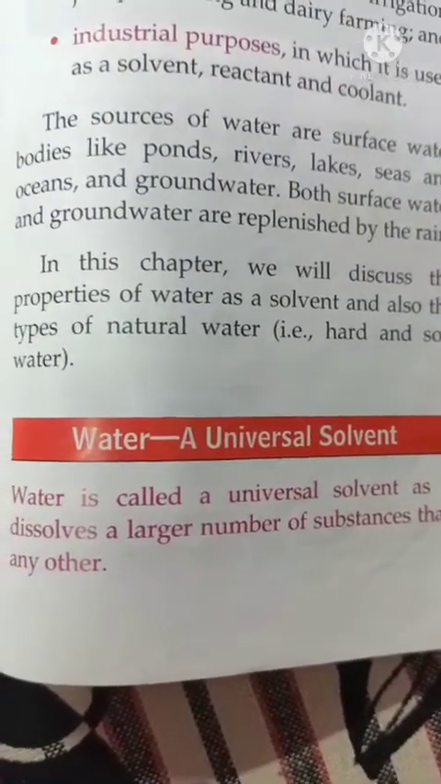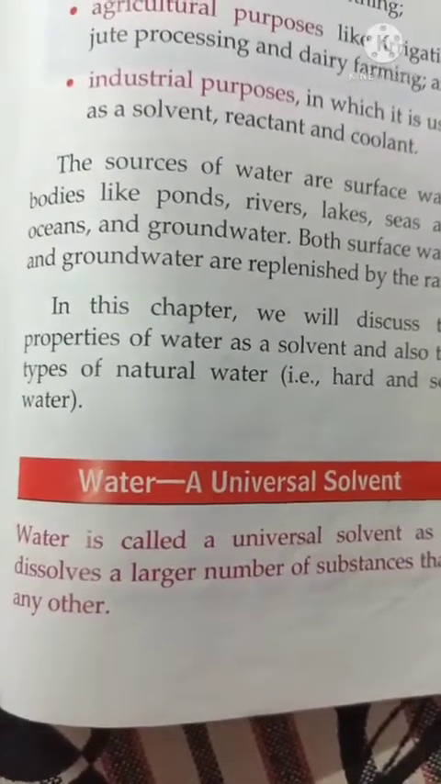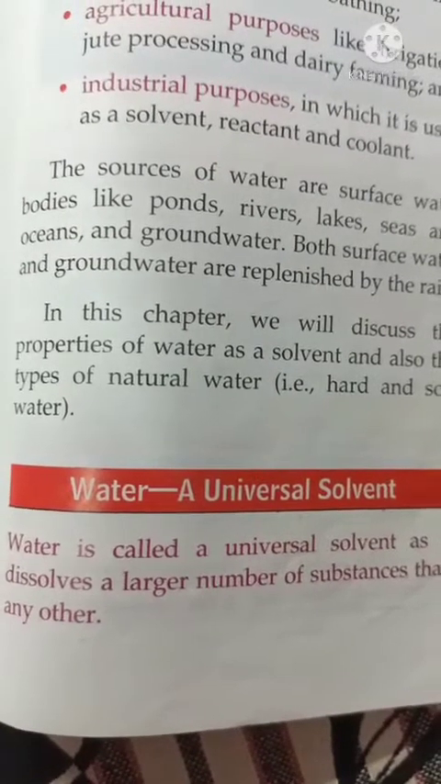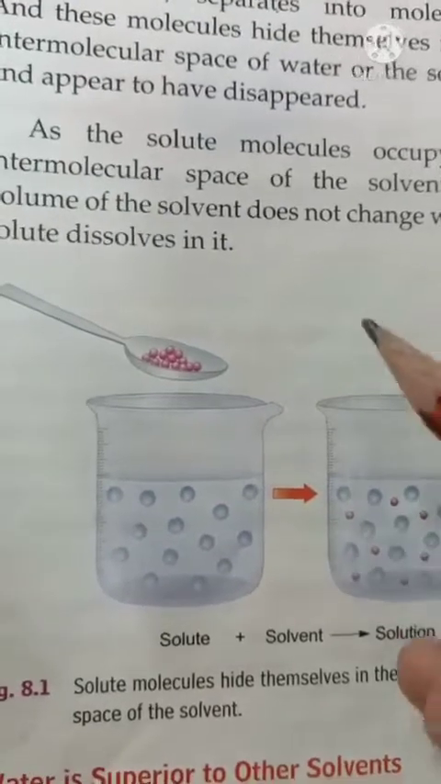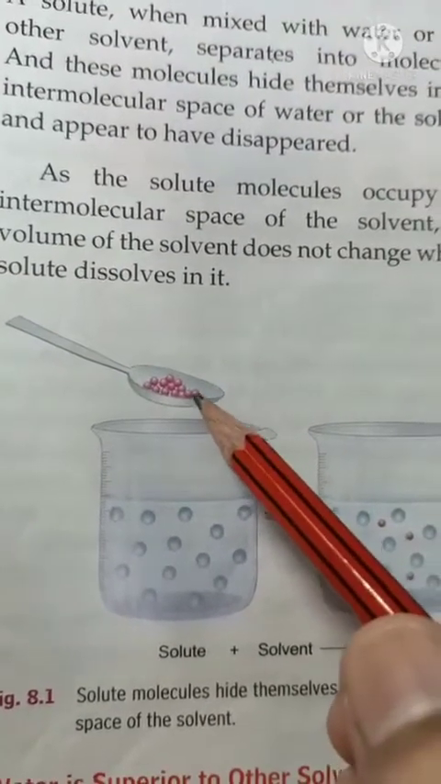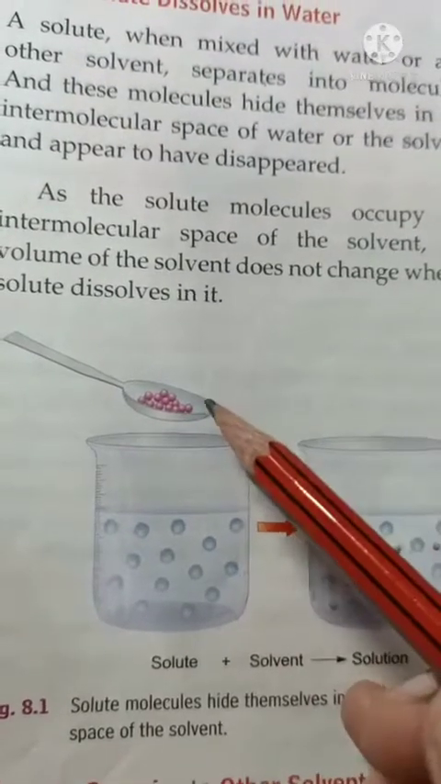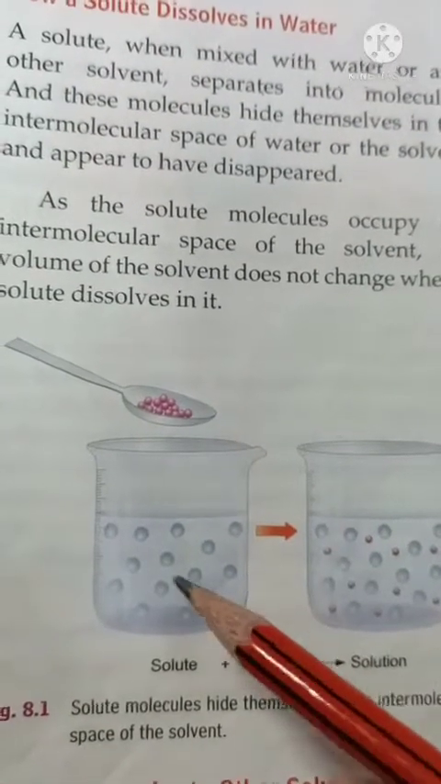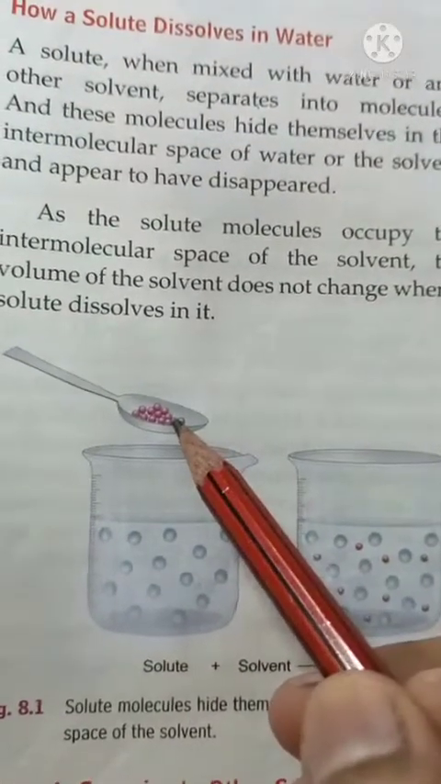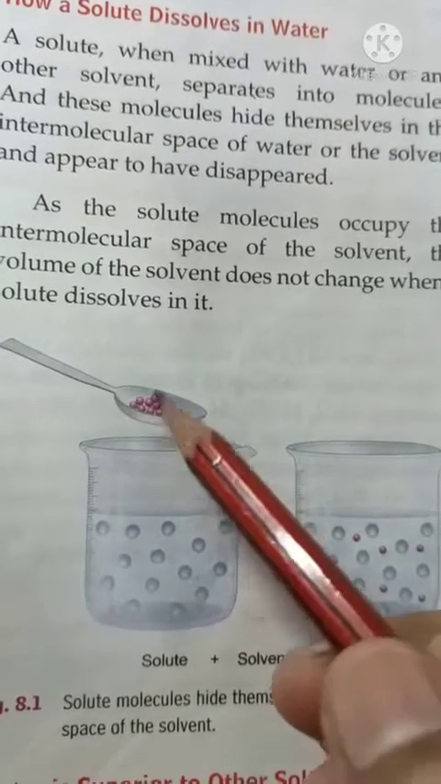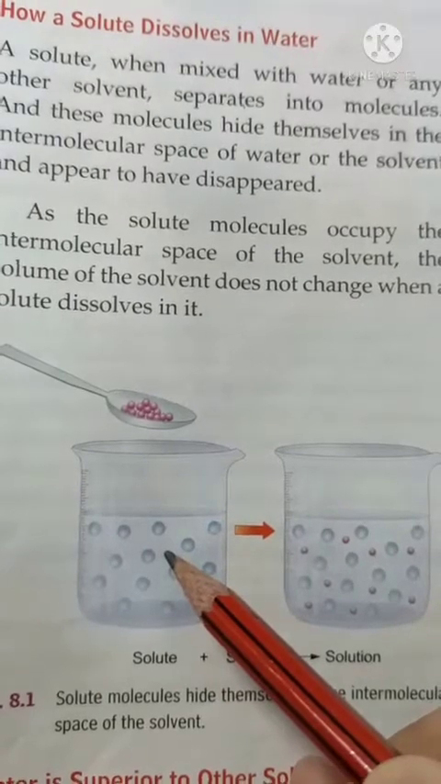And this is the only property of water that helps a river dissolve many minerals from soil and finally discharge them into the sea. As you all know, when we dissolve any solid substance in a liquid substance, like when we dissolve salt in water, just imagine here in the beaker we have water and in this spoon we have salt. So when we dissolve this salt in this water, then we get a solution.